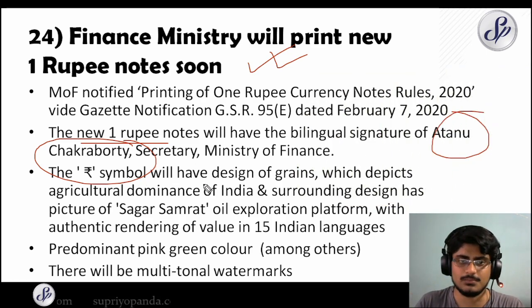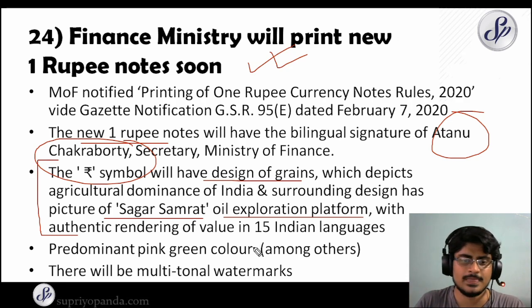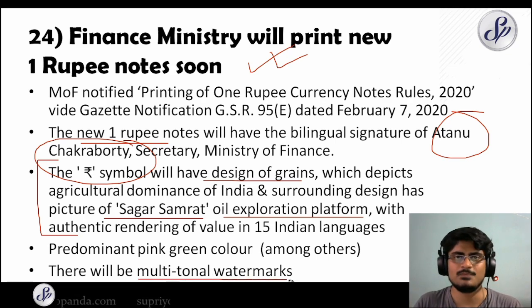And the rupee symbol will have a design of grains which depicts the agricultural dominance of India, and the surrounding design has the picture of Sagar Samrat oil exploration platform with authentic rendering of value in the 15 Indian languages. So these are the specifics that you need to note, and predominantly it will be pink green color amongst other colors. There will also be multi-tonal watermarks for further security features. So this is the important news regarding the new 1 rupee notes.